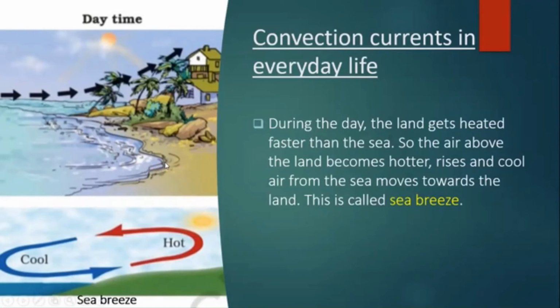So the air above the land becomes hotter and rises. And cool air from the sea moves towards the land. This is called sea breeze. To receive the cooler sea breeze, the windows of the houses in coastal areas are made to face the sea.